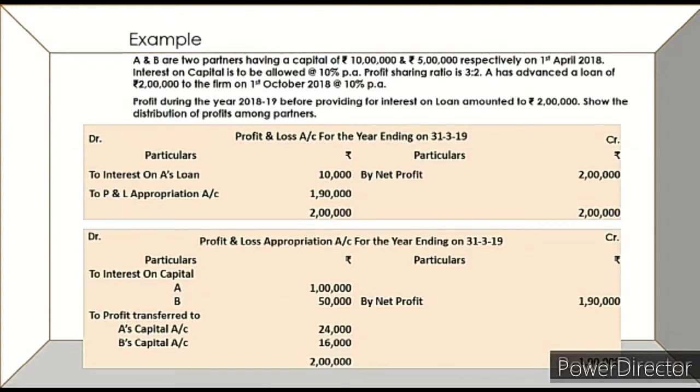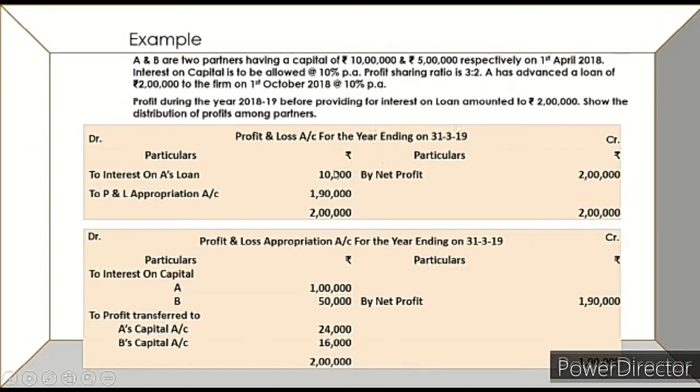Now, while solving the question, first what are you required to give? First, you will give interest on loan to partner. Only then can you distribute the profits among partners. That may be by way of interest on capital, that may be by way of salary or commission. So first we will prepare the profit and loss account. By net profit, that is given in the question, 2 lakh.